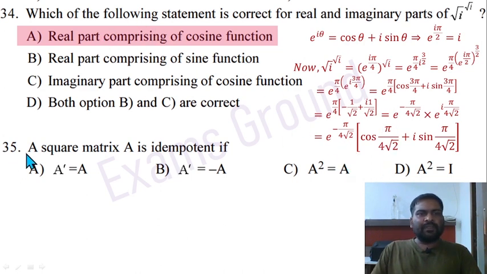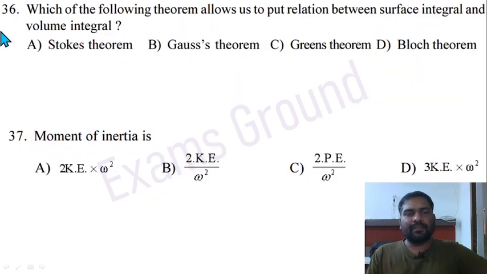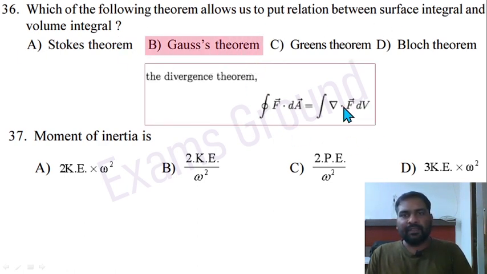Question 35. A square matrix A is idempotent if... the idempotent matrix is a square matrix that yields the same matrix after multiplying by itself. That is, M square should be M. Question 36. Which of the following theorems allows us to put a relation between surface integral and volume integral? So this is Gauss theorem and this is the relation.